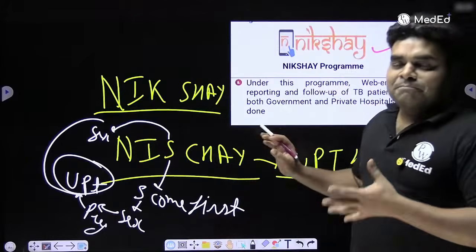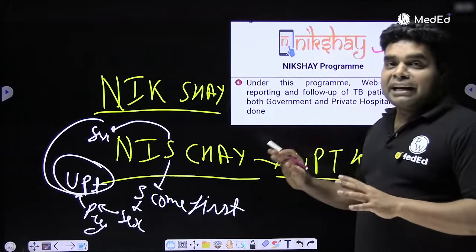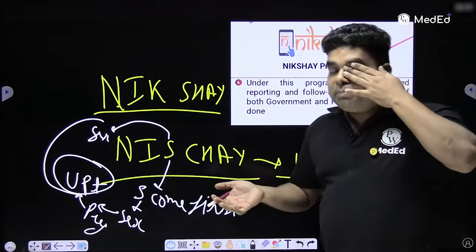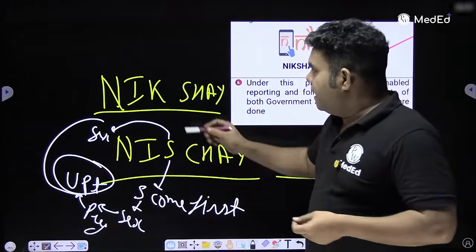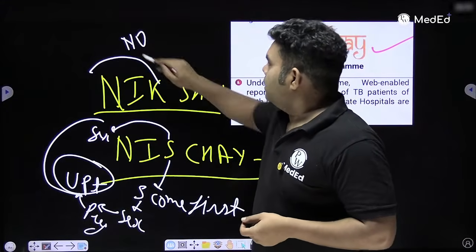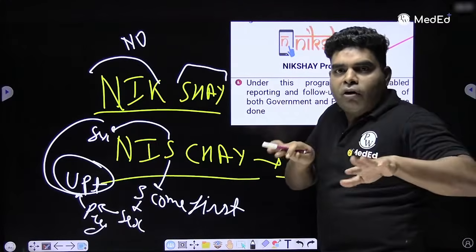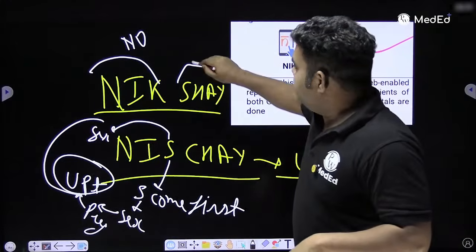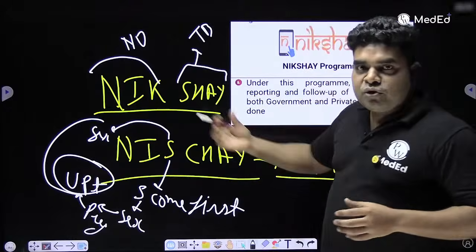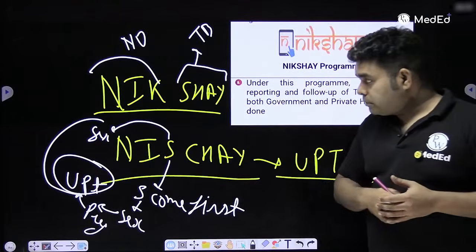This is the thing which English speaking people can use. But for Hindi speaking, just understand the meaning and it will be simple. Nik means no. Chay means loss of body. That is Chay Rog. In TB, there is loss of body. So Nikchay is no TB.